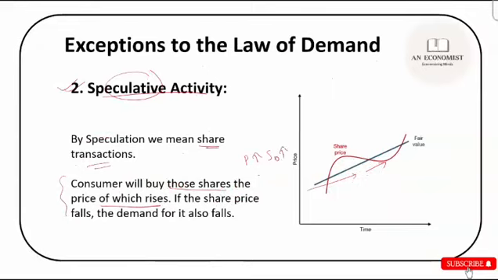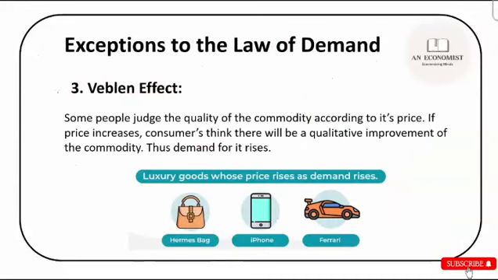And it is the other way as well. If the price falls, then the demand for it also falls. So here also, in case of speculative activity, the law of demand gets violated. The third thing is the Veblen effect. What is that? Some people judge the quality of the commodity according to its price.